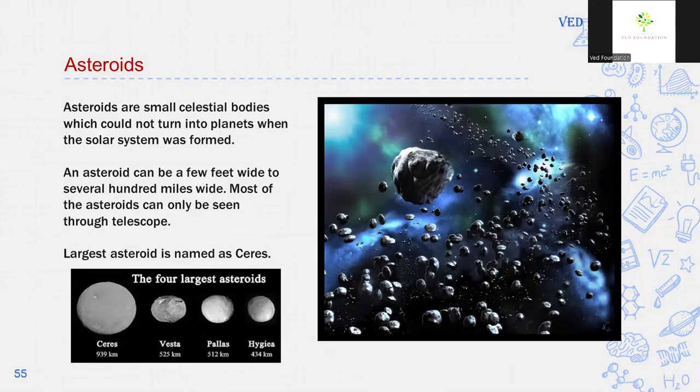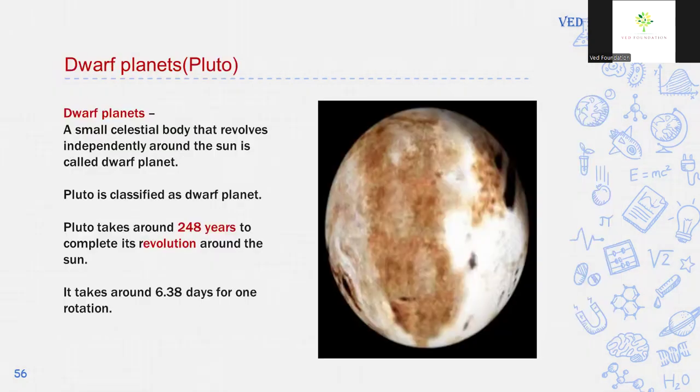Asteroids are small celestial bodies which could not turn into planets when the solar system was formed. An asteroid can be a few feet wide to several hundred miles wide. Most of the asteroids can only be seen through a telescope. The largest asteroid is named Ceres. Dwarf planets. A small celestial body that revolves independently around the sun is called a dwarf planet. Pluto is classified as a dwarf planet.